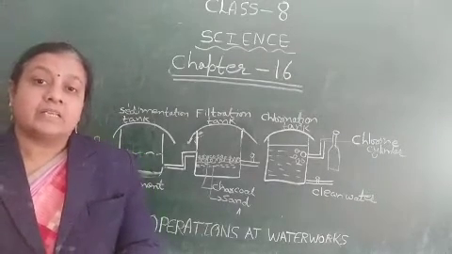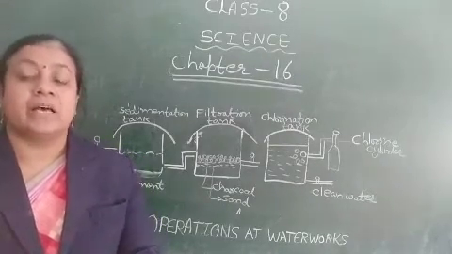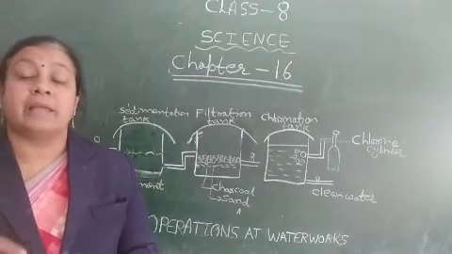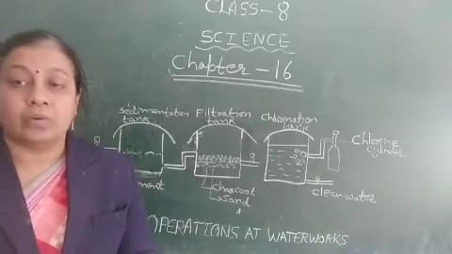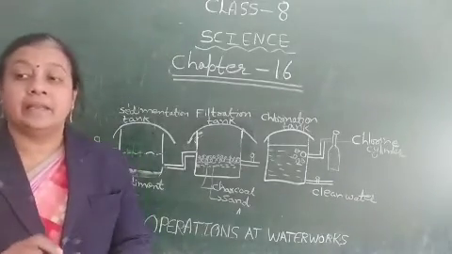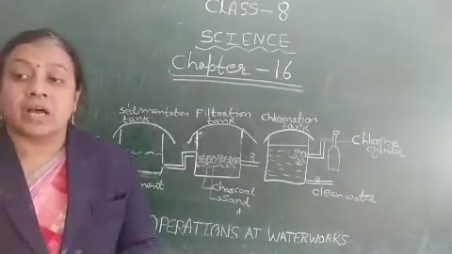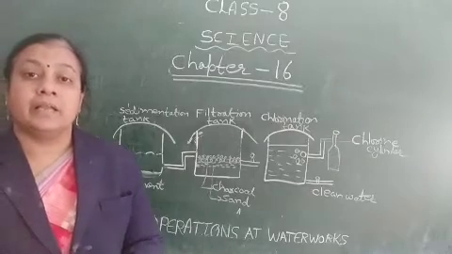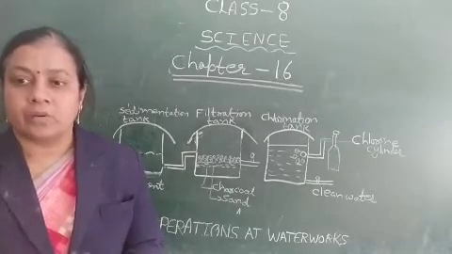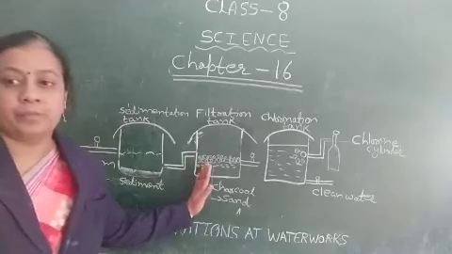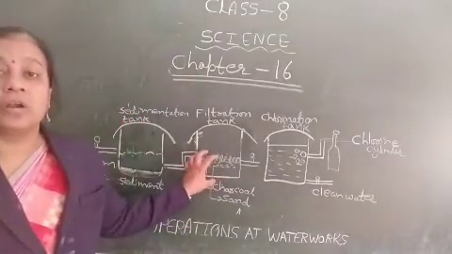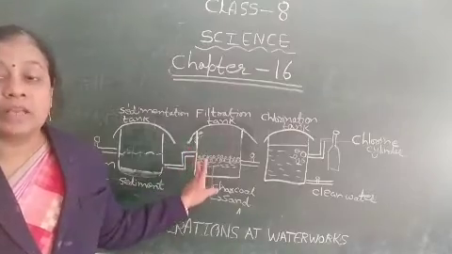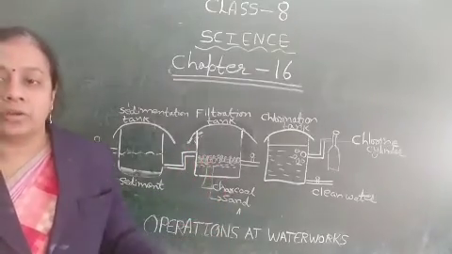What is activated charcoal? Activated charcoal is a special type of charcoal made by heating ordinary charcoal in a vacuum. This charcoal holds the impurities strongly.